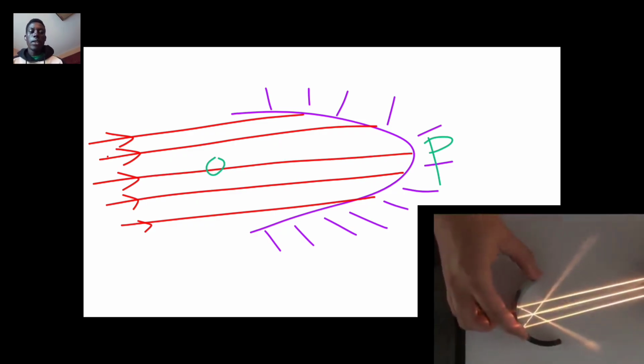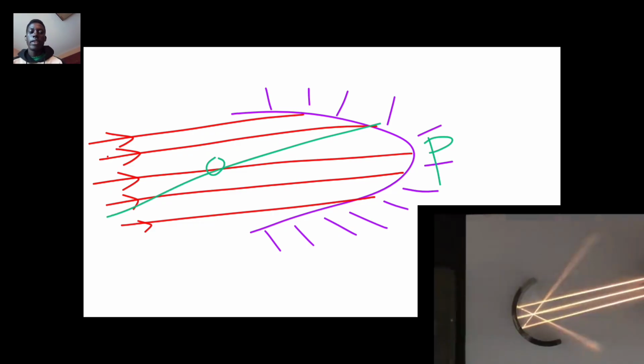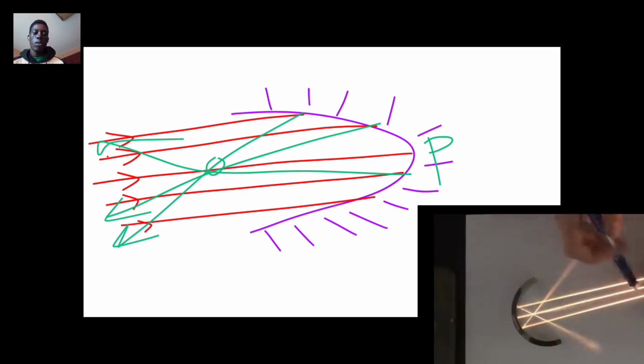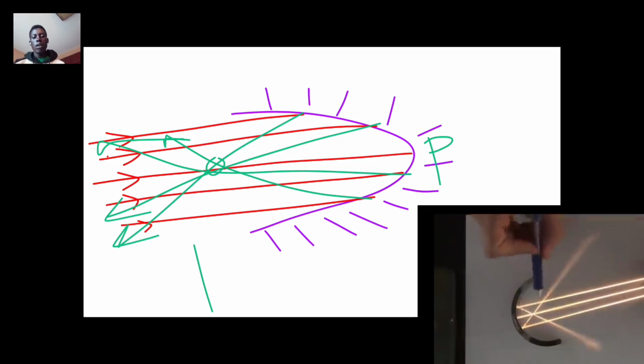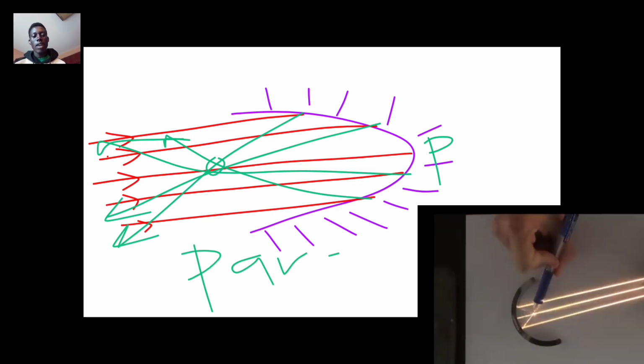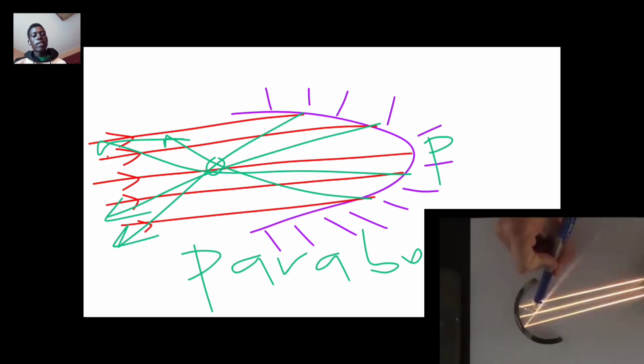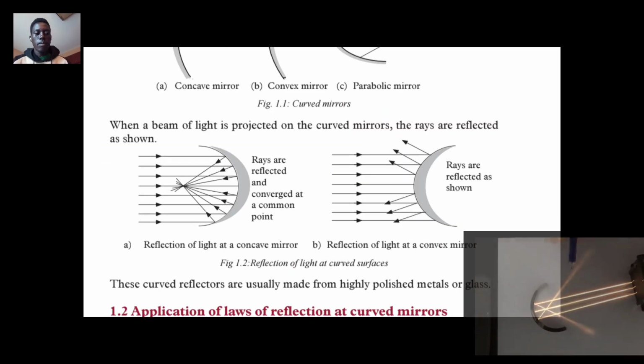So what about the other rays? The other rays of light here will pass through this focal point. They will all pass through the focal point. So that is for parabolic mirrors. That is how light rays are reflected.